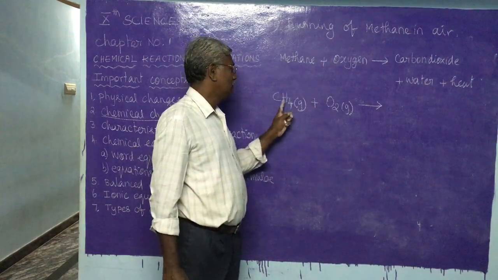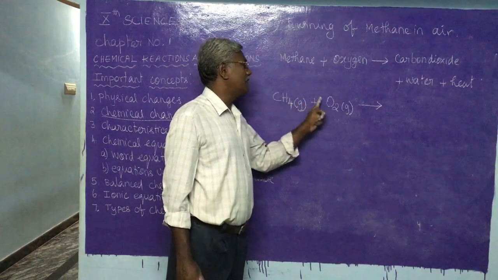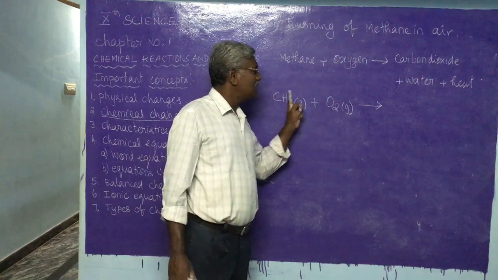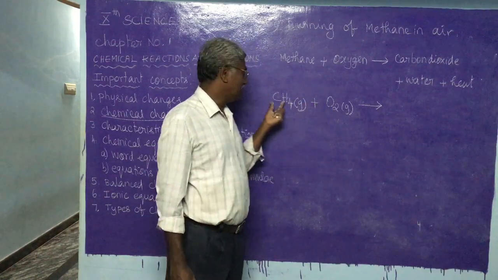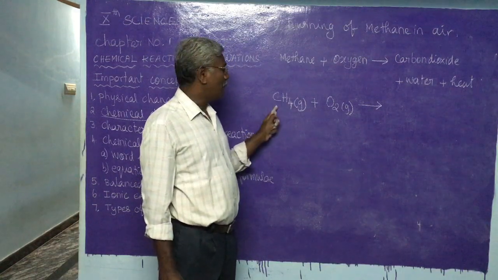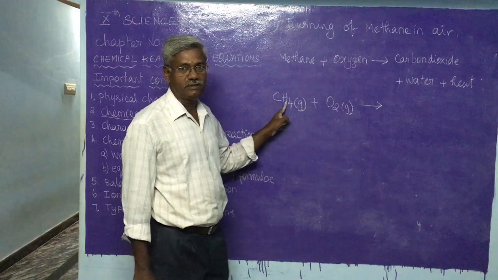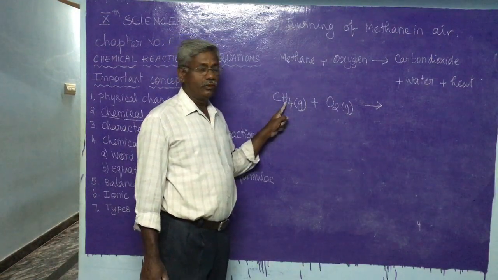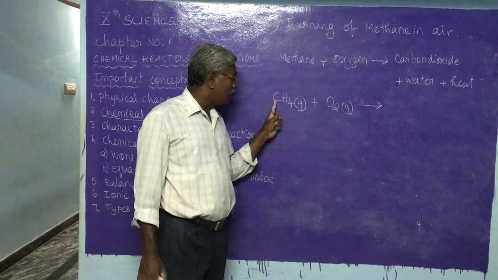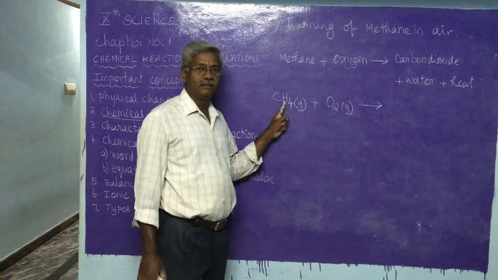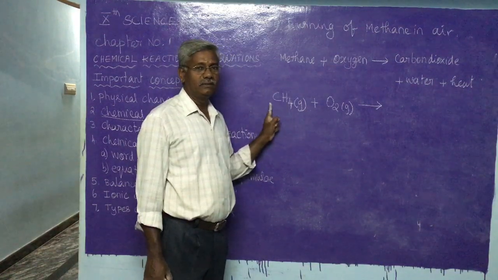Remember that carbon combines with oxygen, hydrogen combines with oxygen. Here we have a hydrocarbon. The compounds which contain only carbon and hydrogen are called hydrocarbons.